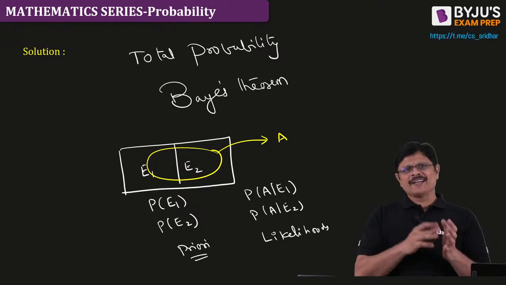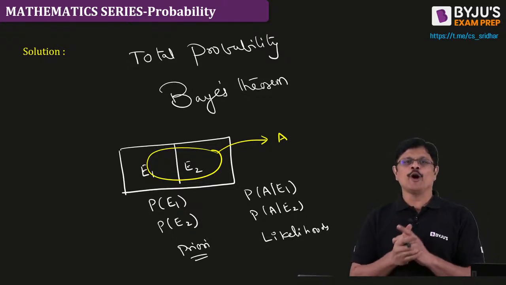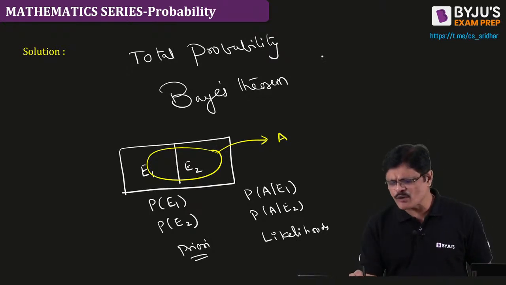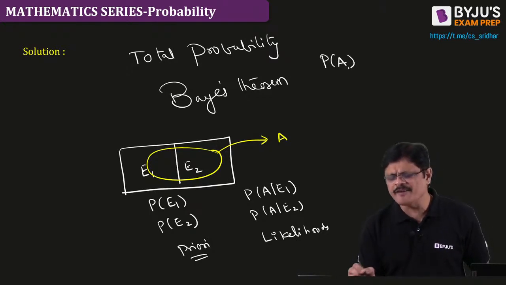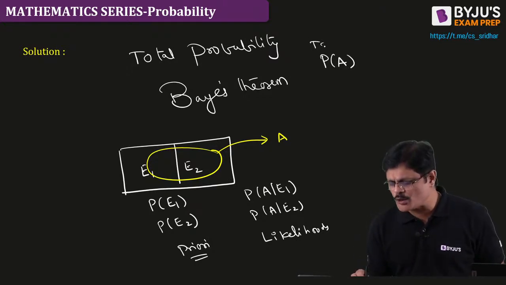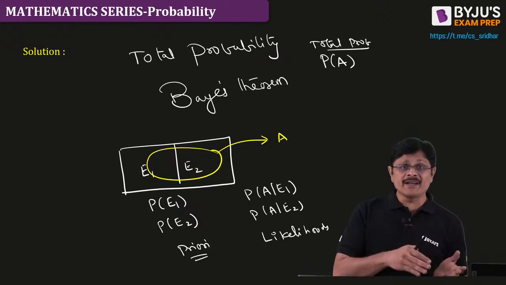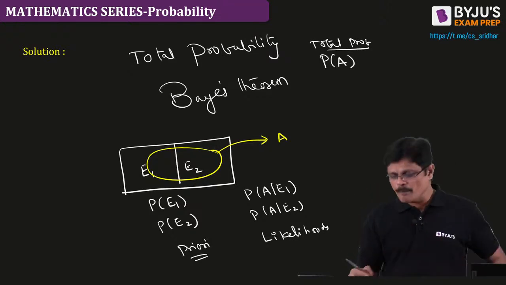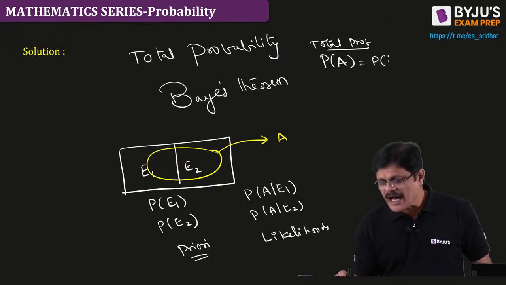So event E1 is there, event E2 is there. Following that, another event A is happening, sir. In such situations, they will ask you what the probability of A is. This is what is called total probability, because A can happen following E1 and following E2 also. Probability of A means after E1 A can happen or after E2 A can happen.